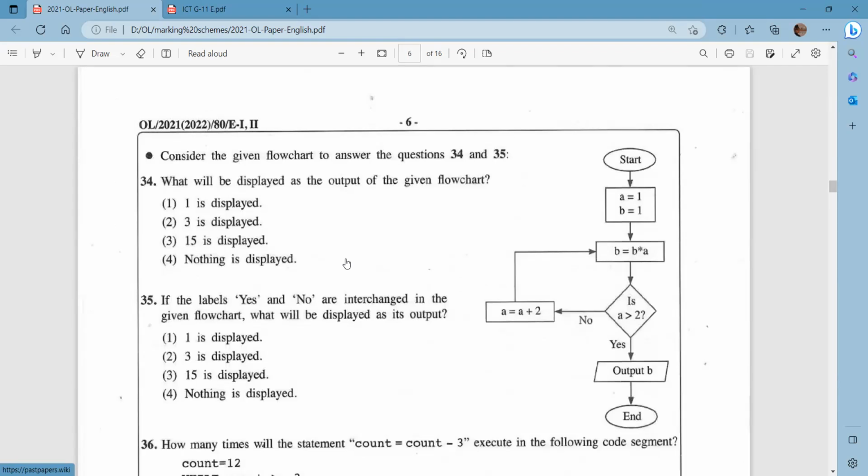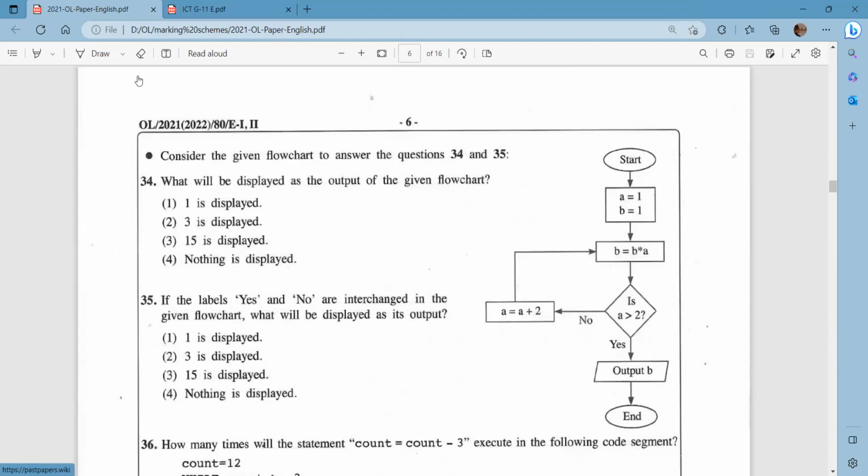Let's go to the next one. Consider the given flow chart to answer the questions 34 to 35. This is the flow chart and these two questions have to be answered corresponding to this given flow chart. Okay, the first one, the question number 34. What will be displayed as the output of the given flow chart?